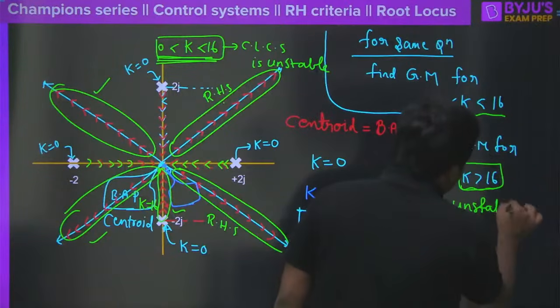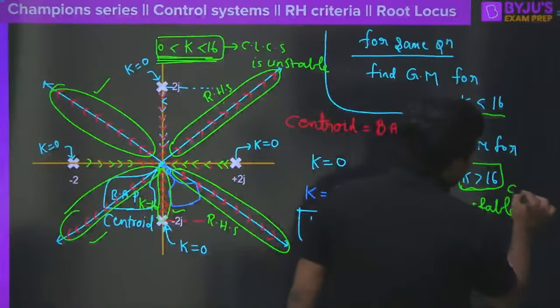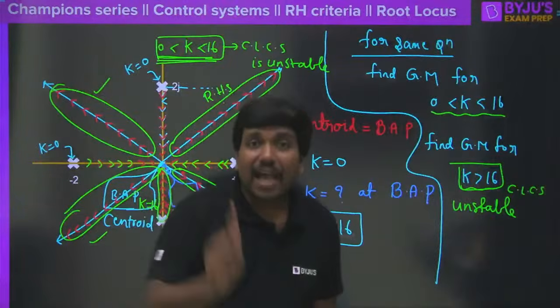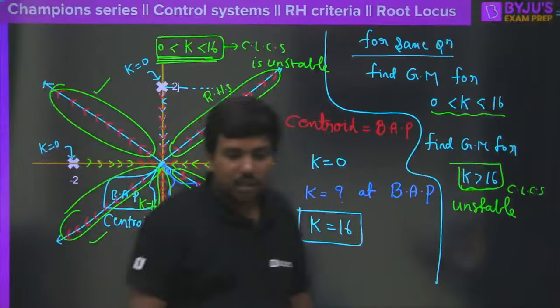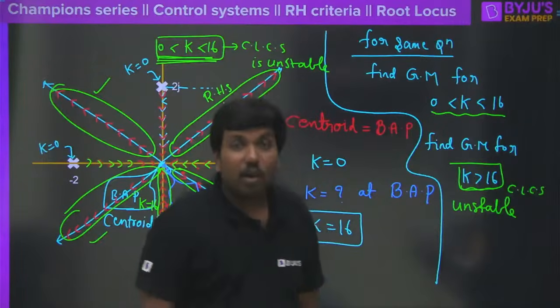Closed loop system is unstable. Again I am repeating, closed loop system is unstable. But what is the actual logic behind this? Soumya, Aravind, Subhash, Rufina, Prakash, all of you must tell me now. What is the logic behind this?